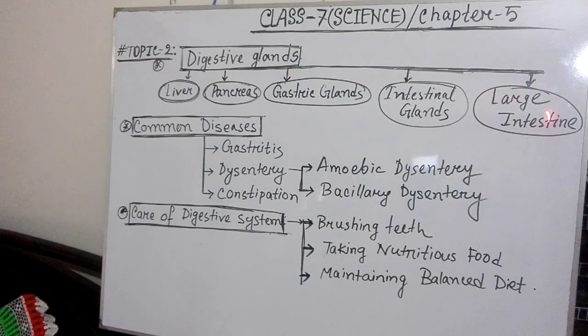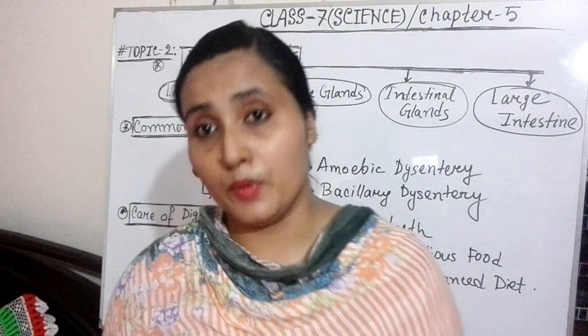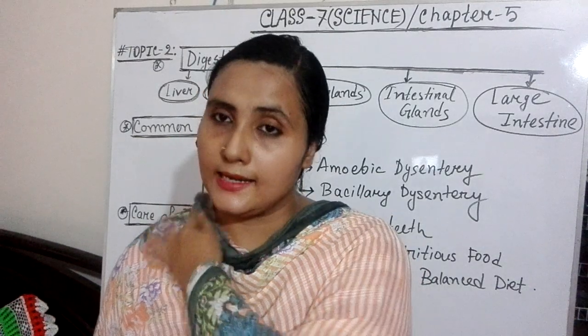So the excretion system will not happen without the large intestine. So I think you are all clear about these 5 types of glands: liver, pancreas, gastric gland, intestinal gland and large intestinal gland. So I think you are all clear about digestive glands.